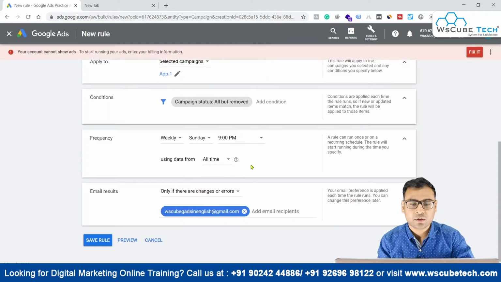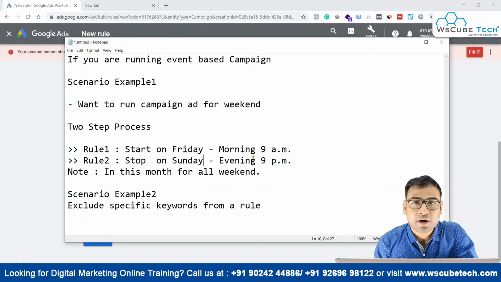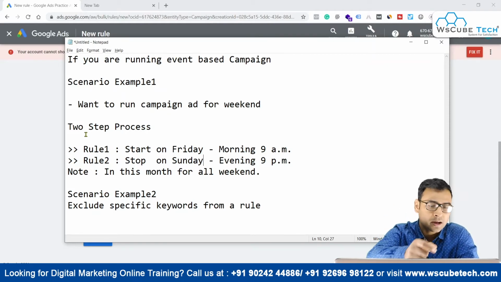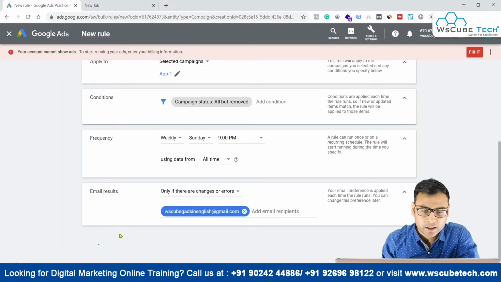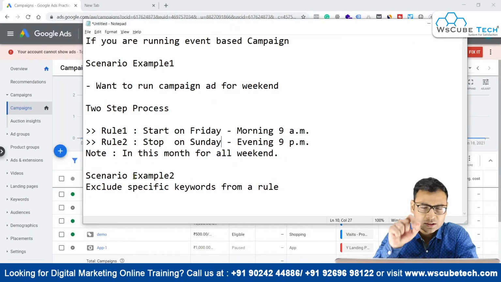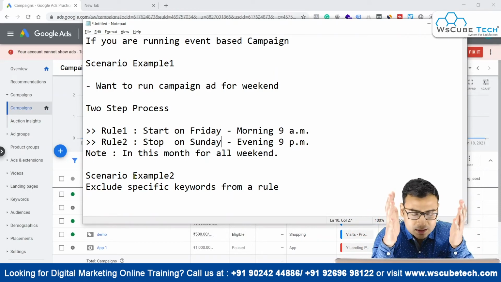If you want to execute something like this, you can do it this way. Whatever scenario we created, we have now implemented into rule two. Now we have another scenario over here. Let me save this rule first, and then we will come to the scenario which says: if you want to exclude specific keywords from a rule, how can you actually do that?